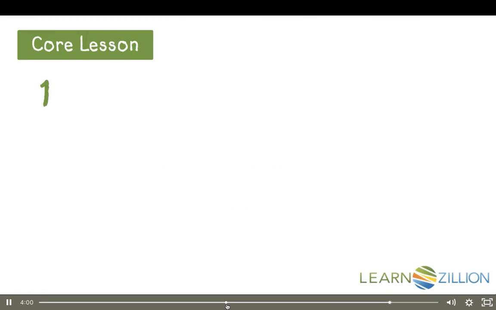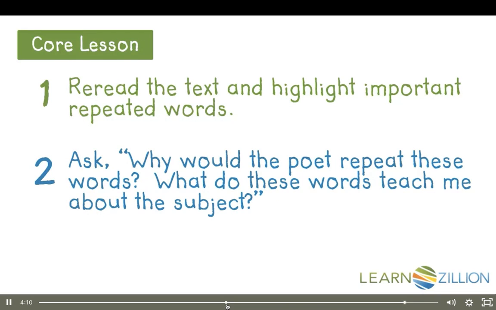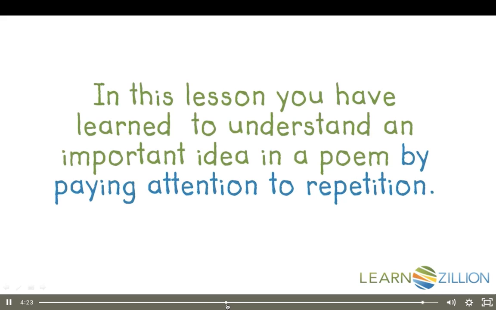To answer the question, we first reread the text and highlighted important repeated words. Second, we asked, why would the poet repeat these words? What do these words teach me about the subject? Third, we jotted our ideas. In this lesson, you have learned to understand an important idea in a poem by paying attention to repetition.